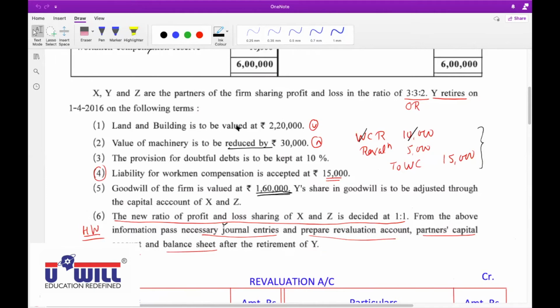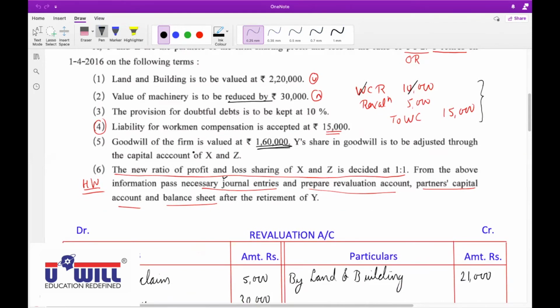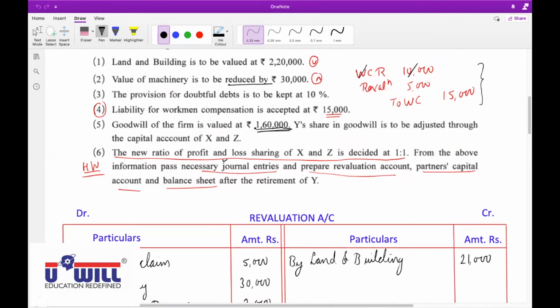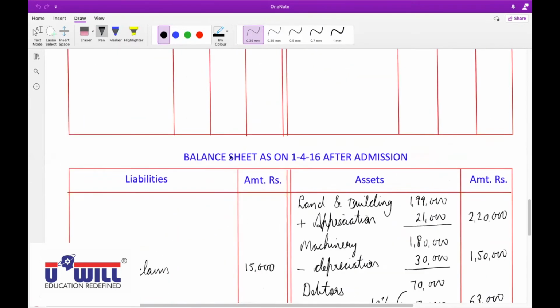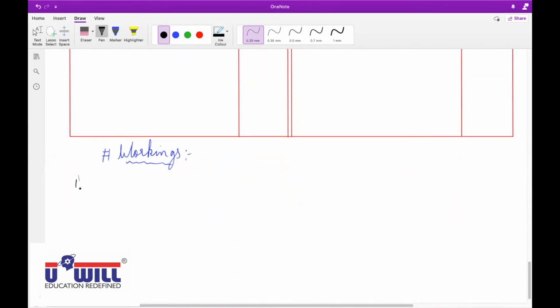Yes, tell me, before we take up a goodwill entry, what will we have to do? New goodwill, sir. Yes, new goodwill, 1,60,000. Goodwill is valued. Sir, we have to find the gain ratio. Yes, for the existing partners. For goodwill, we have to find the gain ratio. Look, you write down X, Y, and Z. How will we find the gain ratio? Tell me, Chirag. Sir, first old ratio will be 3/8 is to 3/8 is to 2/8. Yes, old ratio 3:3:2, 3/8, 3/8, 2/8.